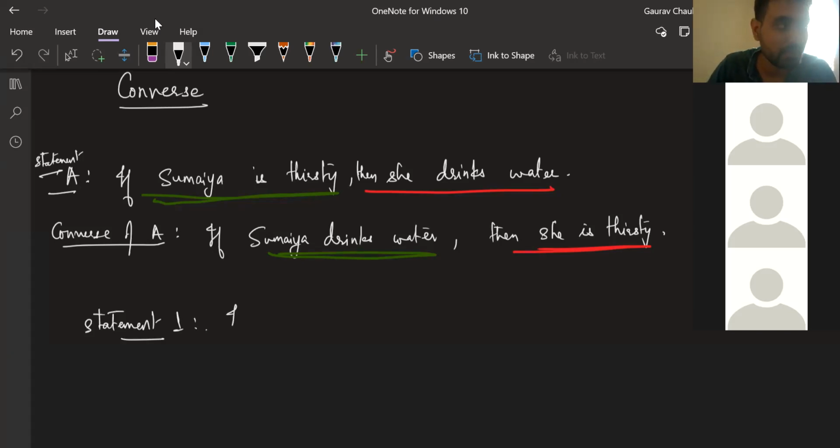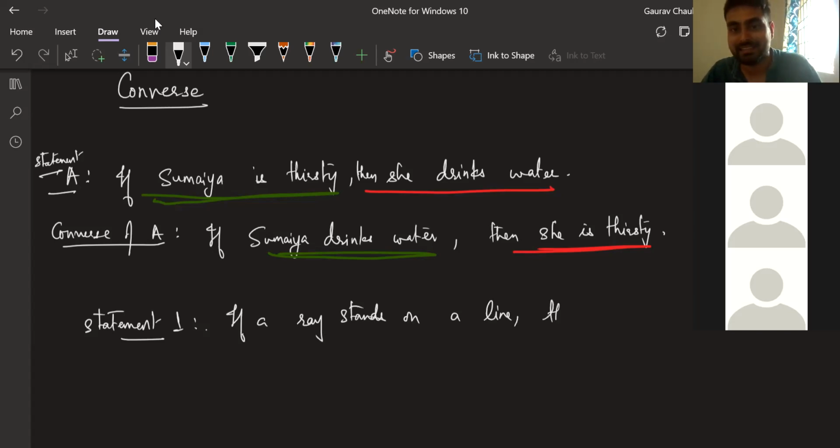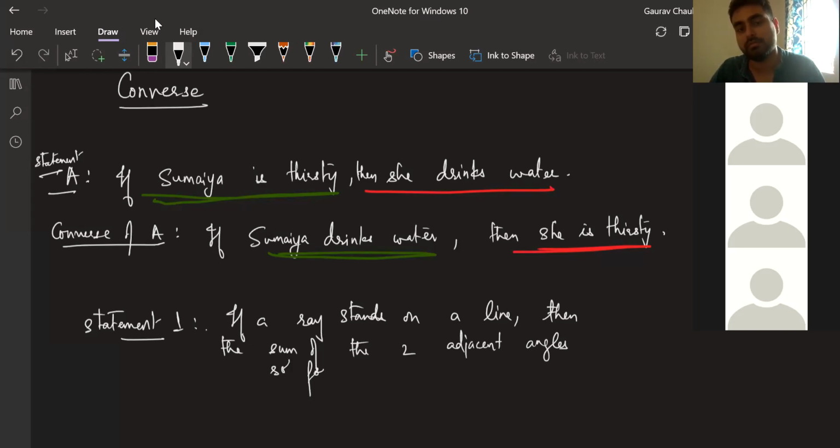Bipasha, just read it out. If a ray stands on a line, then the sum of the two adjacent angles so formed is 180 degrees, or you can simply write, then the two adjacent angles so formed add up to 180 degrees.